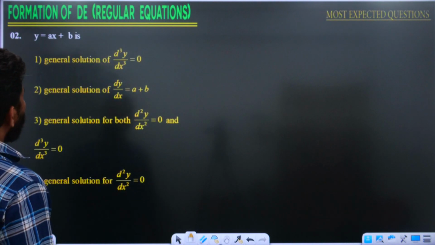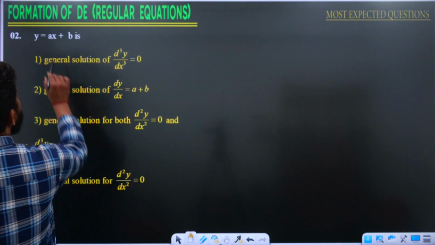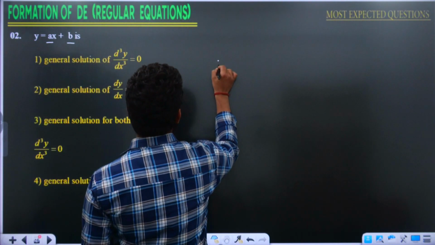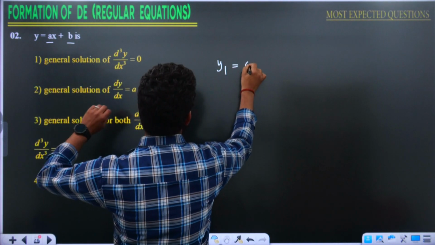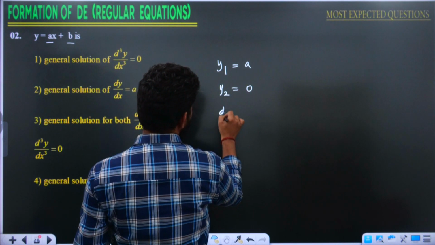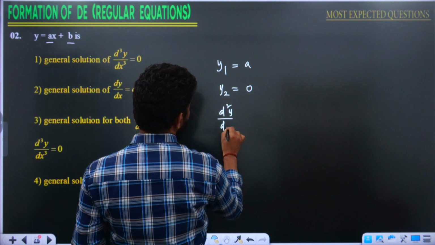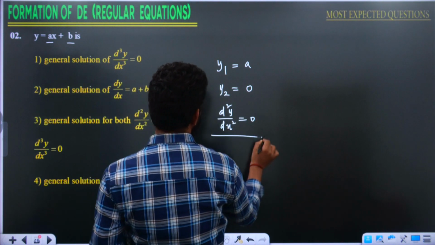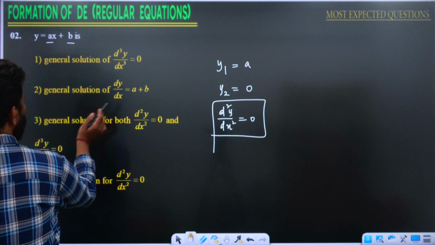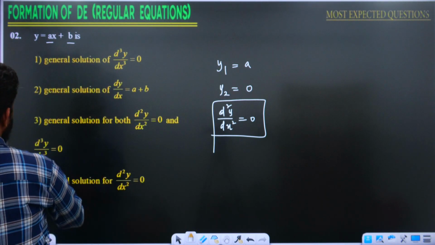Look at the next question then. y is equal to ax plus b. How many arbitrary constants? There are 2 arbitrary constants. Then the possibility of differential equation: first y1 is equal to a, then y2 is equal to 0. Simple question. That is d square y by dx square is equal to 0. You can expect this type of question. The answer is d square y by dx square is equal to 0, only the fourth option.